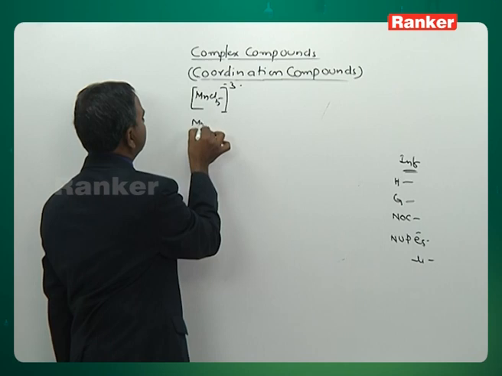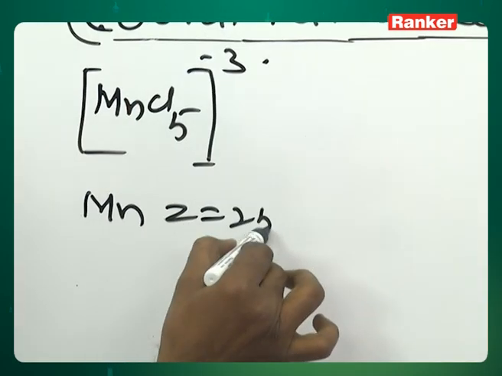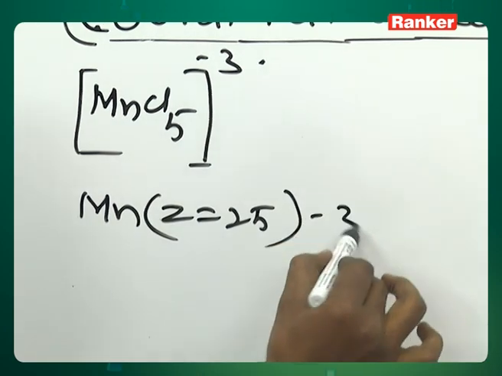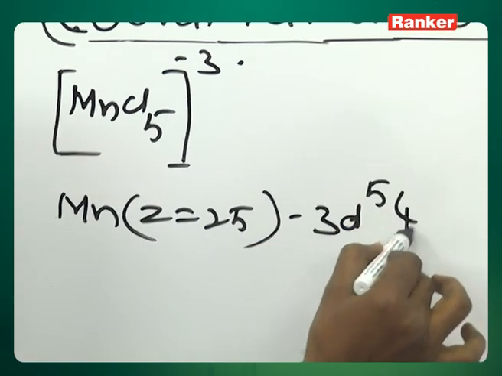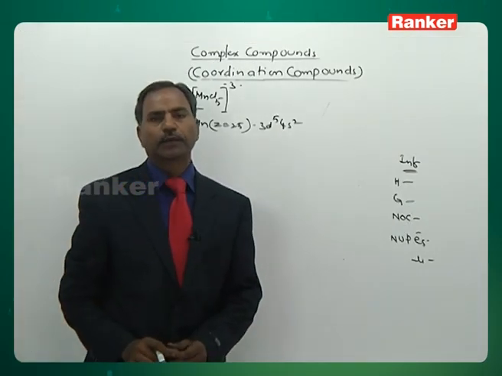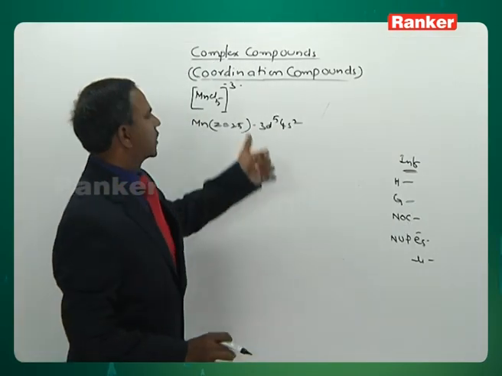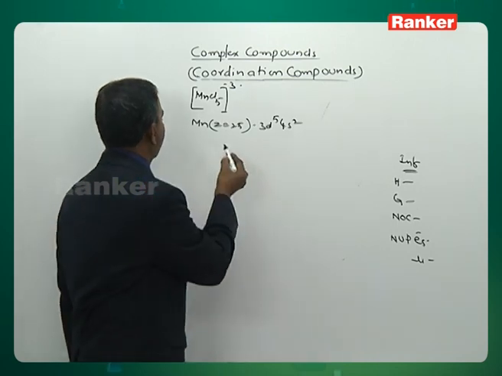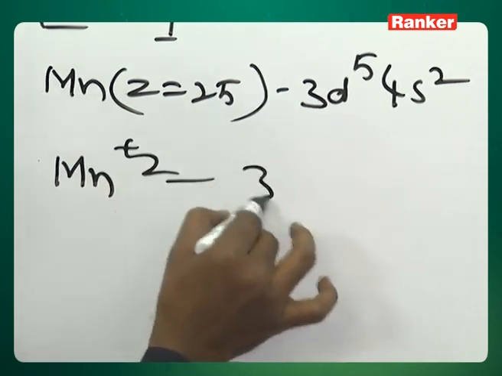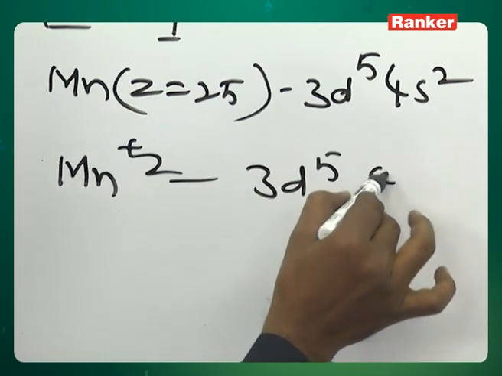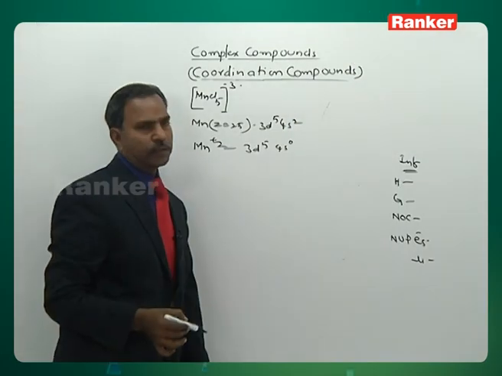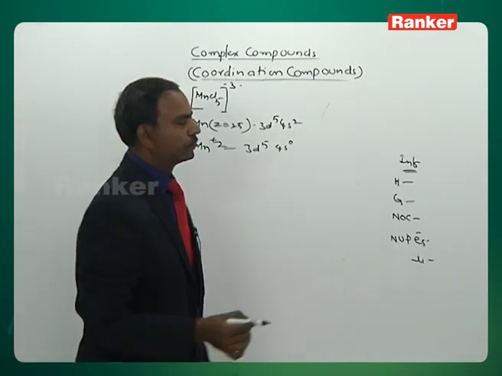Right, Mn, Z is equal to 25. You know its electronic configuration: 3d5, 4s2. Then what is the oxidation number here? +2. For the Mn complex, Mn +2, it is 3d5, 4s0.